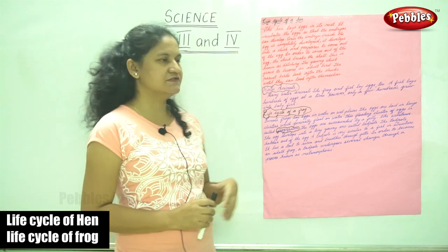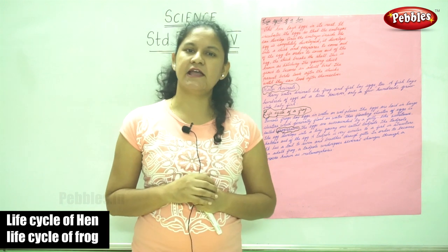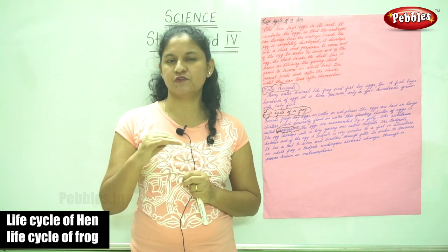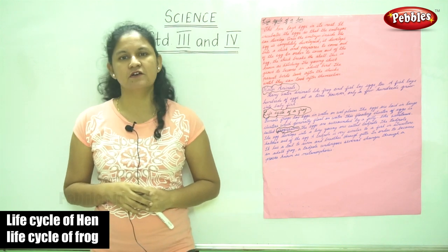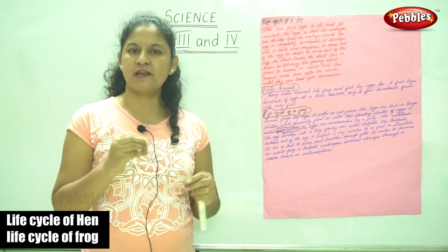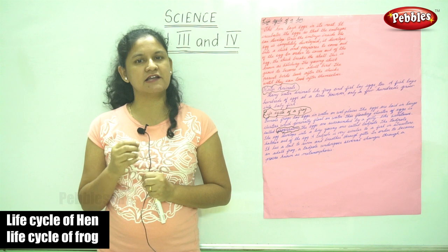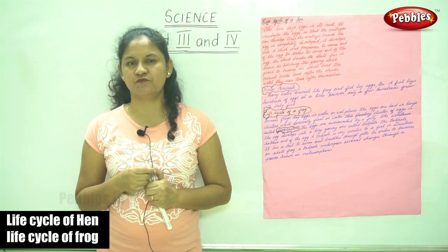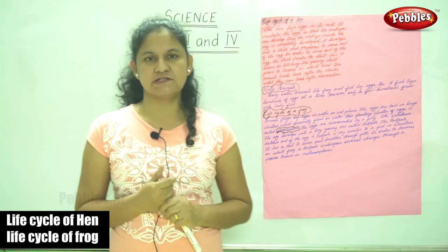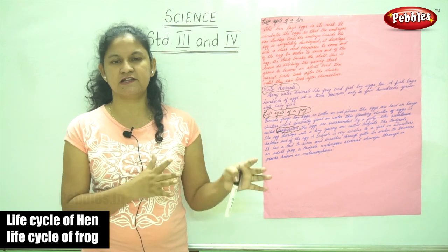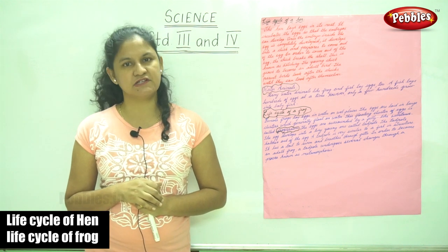So this is the life cycle of a frog. So the female frog lays eggs, and the eggs are found in clusters floating on the surface of the water, and this cluster of eggs is known as frog spawn. And the tadpole hatches out of the egg, and a tadpole looks very similar to a fish. It has a tail for swimming and breathes through gills. And this process wherein a tadpole develops into an adult frog is known as metamorphosis.